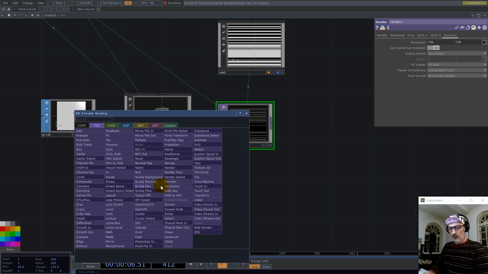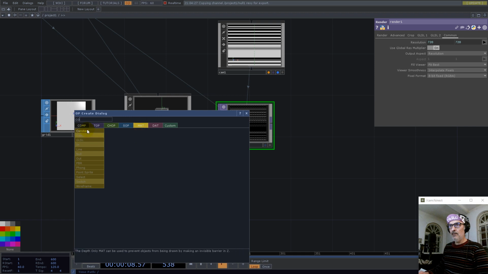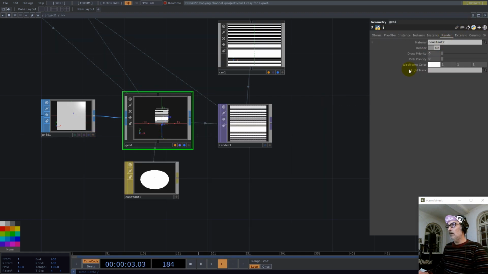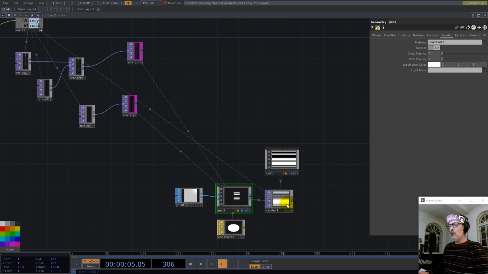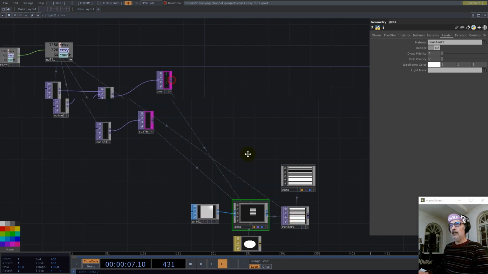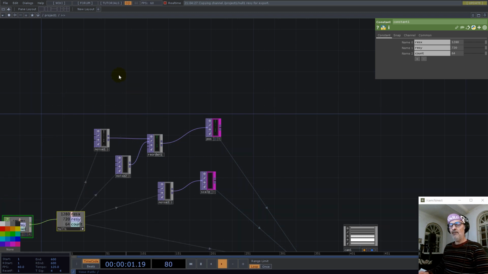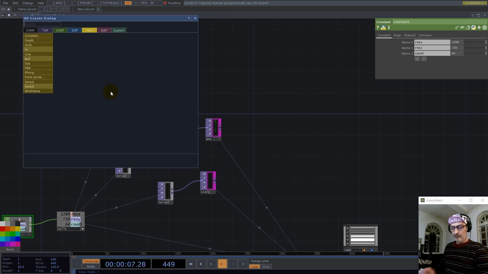So let's use constant material like this, and we don't have any color yet, and instead of using a color from here, I prefer to have here only a ramp and then build the color after the render. So let's use a ramp.